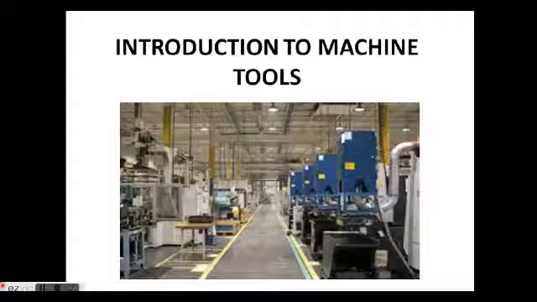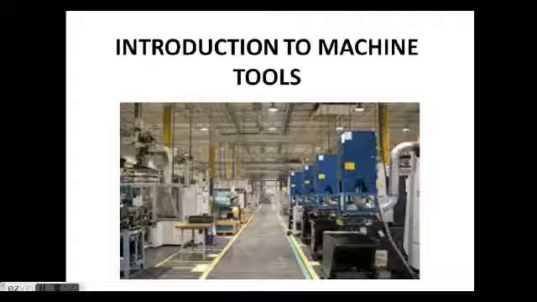A machine is nothing but a combination of all elements. What is the function of a machine tool? A machine tool basically produces geometrical surfaces like flat, cylindrical or any contour. The preformed blanks are machined with the help of cutting tools. So without a cutting tool we can't do any machining operation. The cutting tool should be harder than the workpiece. Then only the cutting action can be performed.